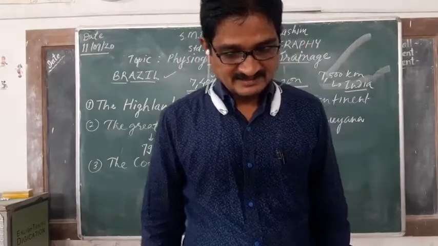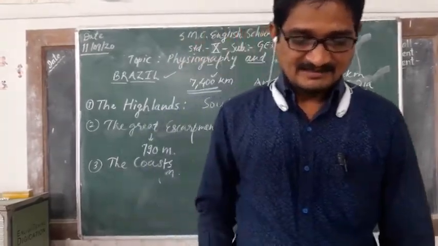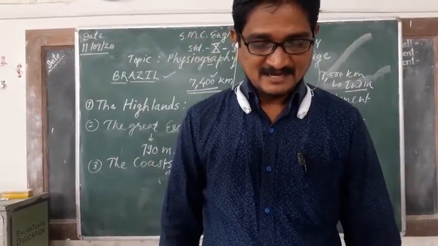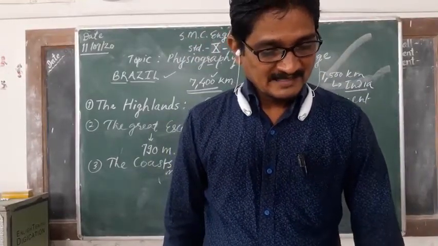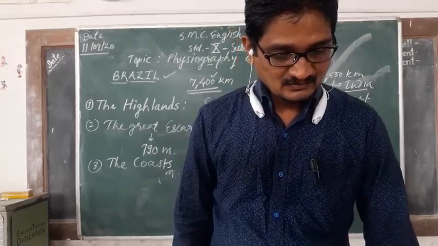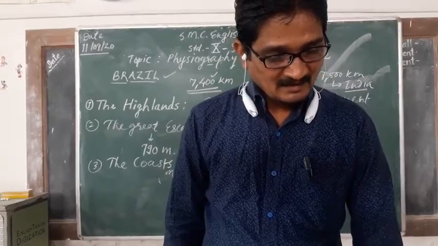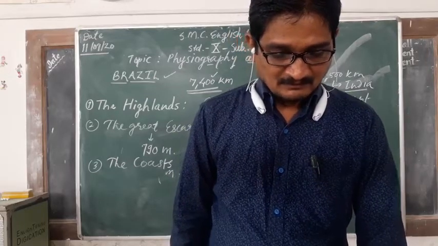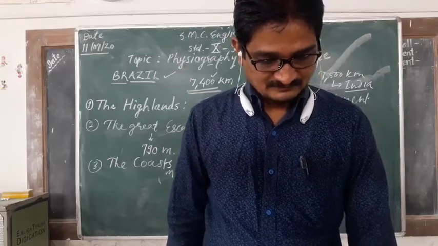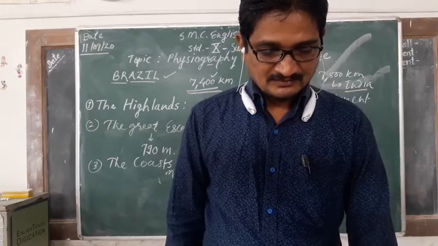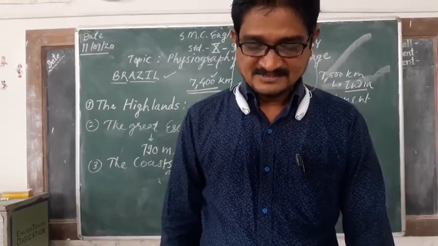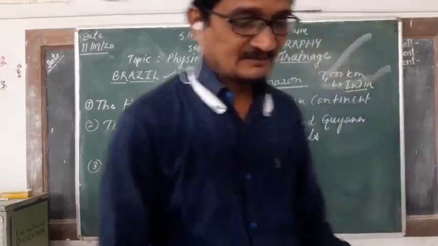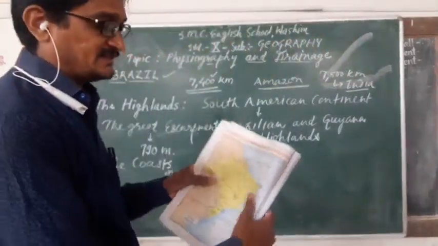See again here. One may divide it into two parts, namely northern and eastern. As I said, the northern coast extends from Amapá province in the north to Rio de Janeiro North in the east. Here, see, this is the northern coast.